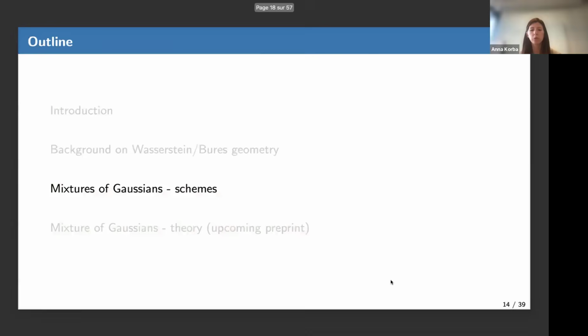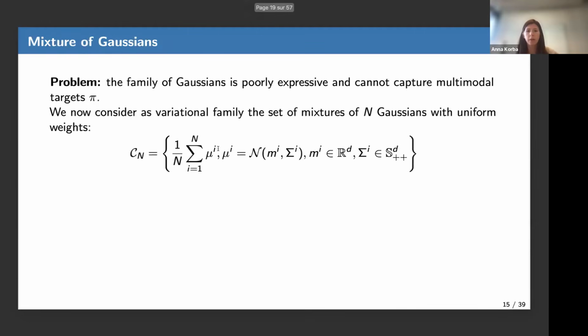Okay, so now we'll go to the space of mixtures of Gaussians. So we want to generalize this to mixtures of Gaussians. Why? Because of course Gaussians are poorly expressive. I was originally motivated by considering posterior sampling with non-convex landscapes, so multimodal ones, and I consider this family of mixtures of Gaussians. So I fix n, the number of components. It's a sum of uniformly weighted Gaussians, all weighted by 1 over n. Each of these Gaussians is described by mean m_i and variance sigma_i, and this is my set.